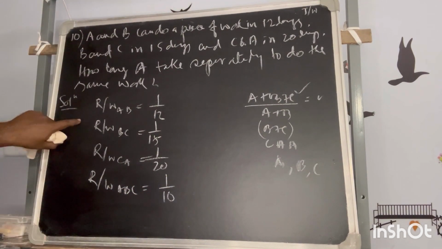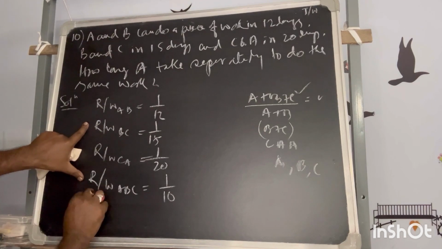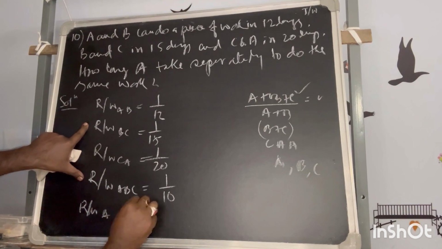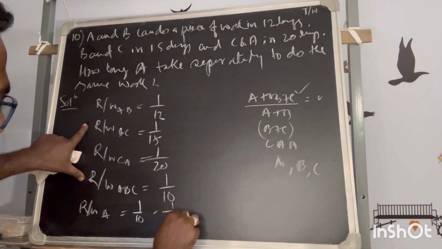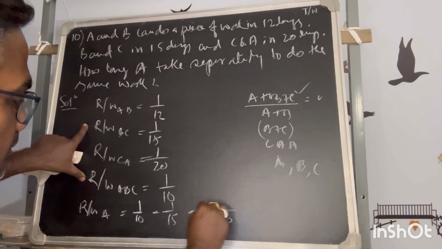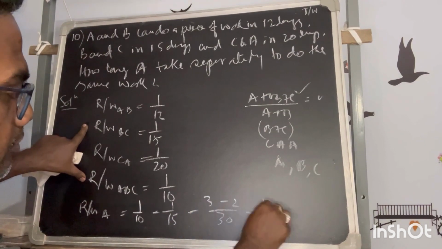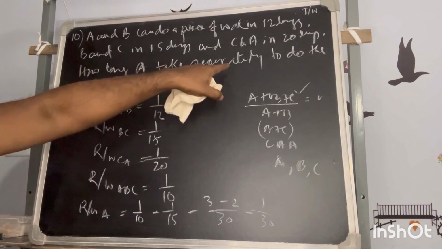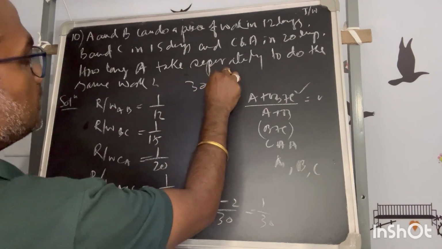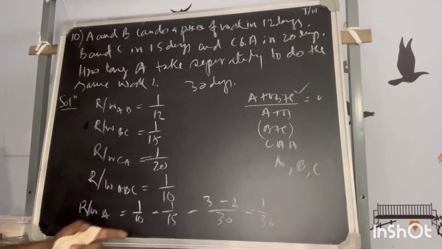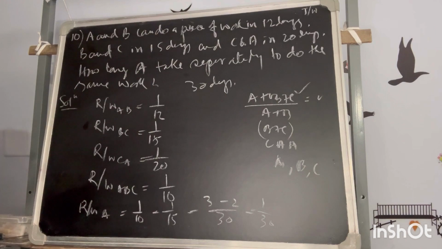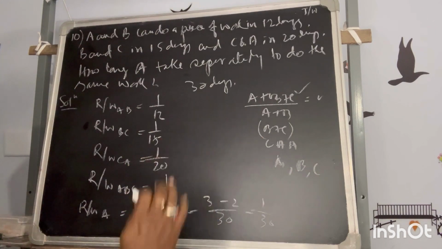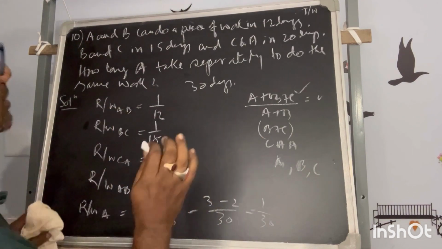Now what else do you need? This and this. So the rate of A is 1 by 10 minus 1 by 15. Here it is 30. It is equal to 3 minus 2, that is equal to 1 by 30. So A can do it in 30 days. So this is the thing. And your calculation has to be very fast, very fast, very fast.